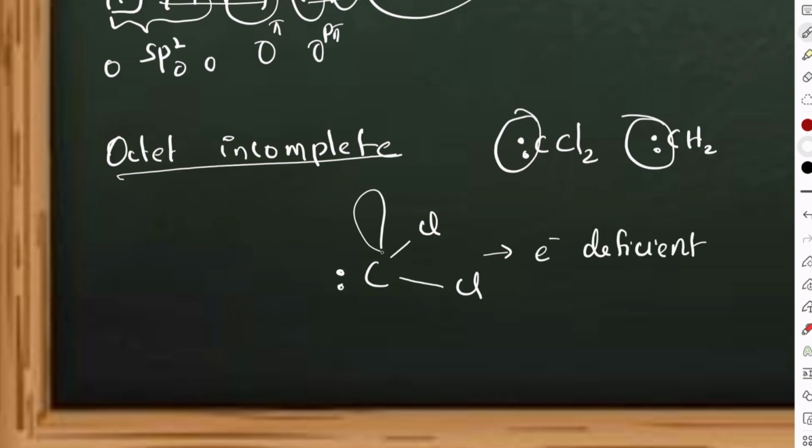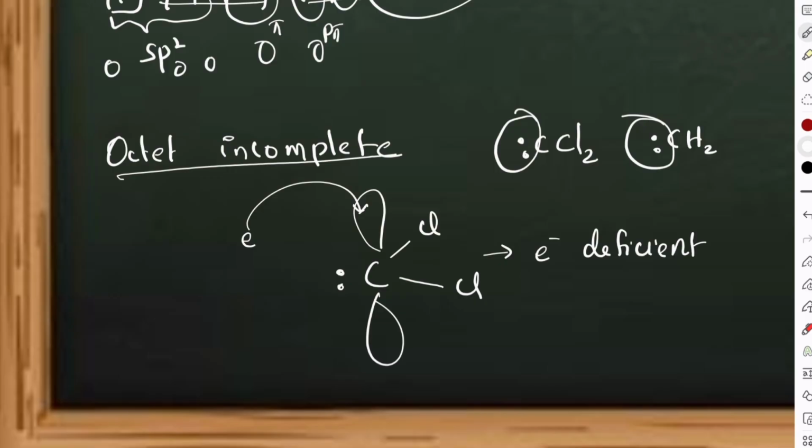Since it is electron deficient, it will always seek the electron in order to attain stability. Therefore this is also an electrophile, very very important. So seeing just an electron cloud doesn't mean it will be a nucleophile. It can also act as an electrophile, because it may be electron deficient. So be very clear about that.